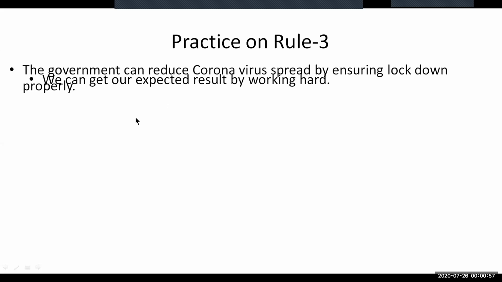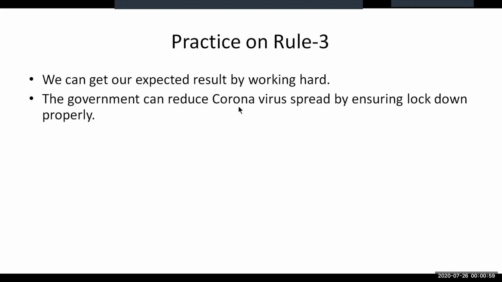The second practice is also in simple form. As you see, the phrase structure by plus verb plus ing at the end of the sentence. So by ensuring mark down properly. To make this a complex one, you need to use if plus affirmative structure here. And a compound one, you need to use the conjunction and.